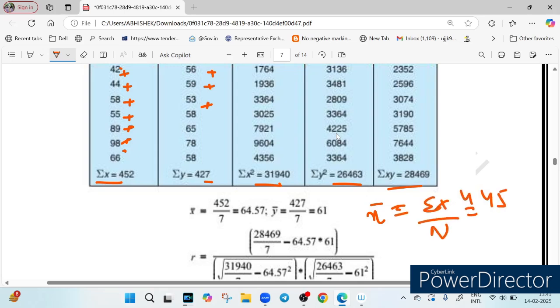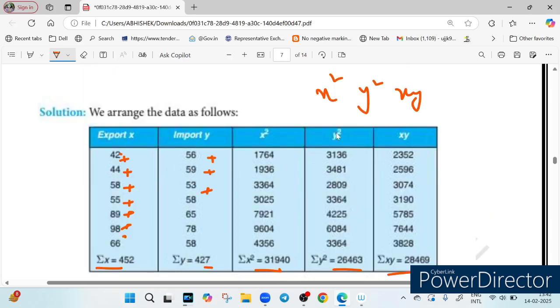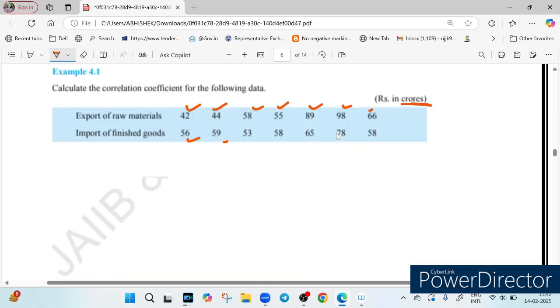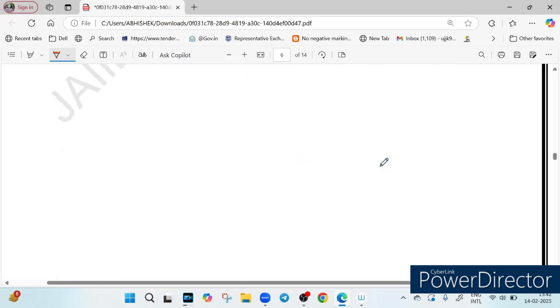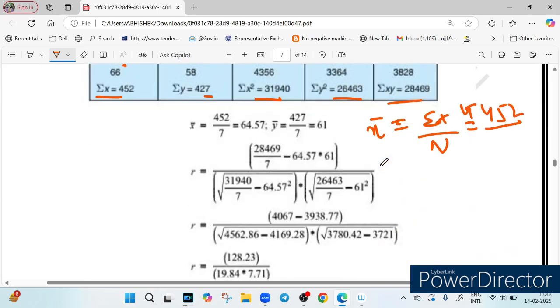Just write 452 here. And what is n? N is the number of observations. What is the number of observations? You can see, let me show you: 1 2 3 4 5 6 7, 7 observations are there. So 452 divided by 7. After calculation this will give you 64.57.